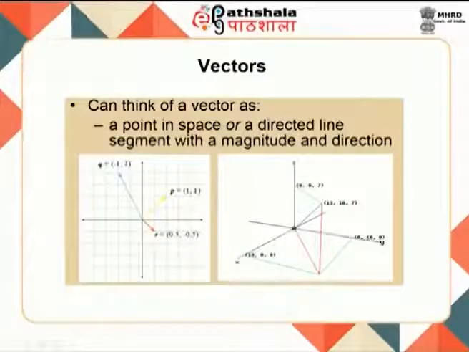So, you can think of a vector as a point in space, or it can be a directed line segment with a magnitude and a direction. A vector itself is sometimes represented as a point in space, or as a directed line segment which has a magnitude as well as direction. If you look here, this is a point, this is a point and this is a point, and that also is considered a vector with 0 0 as the origin. So, it is actually between 0 0 and that particular point, or you can talk about a line between these two points also as a vector. So, vector becomes a very important aspect of representing a lot of data.